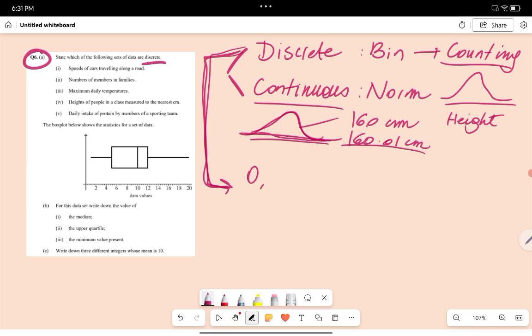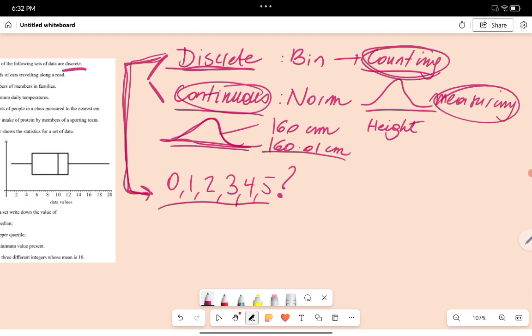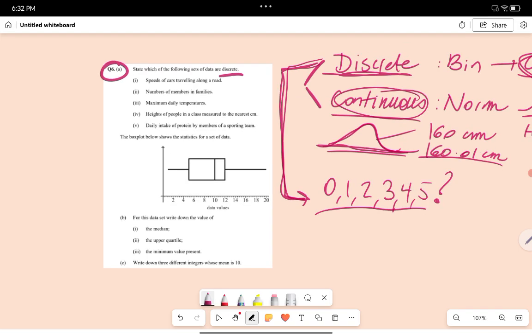Is it 0 times, 1 time, 2 times, 3 times, 4 times, or 5 times? Remember, if we text your crush once a day for 5 days, that is discrete. So remember, discrete is counting, continuous is measuring something.